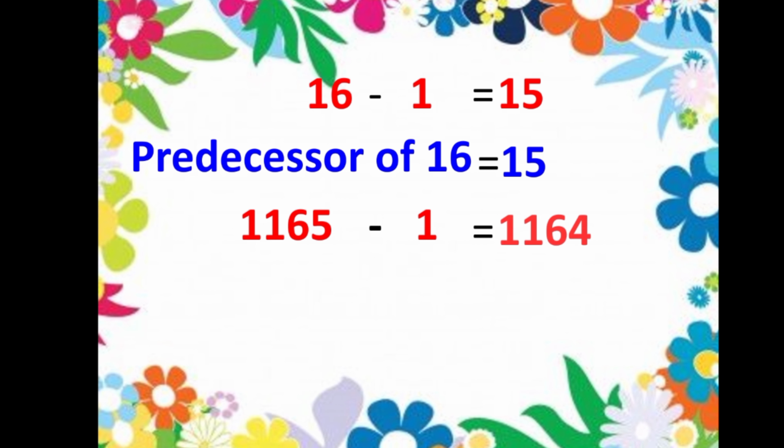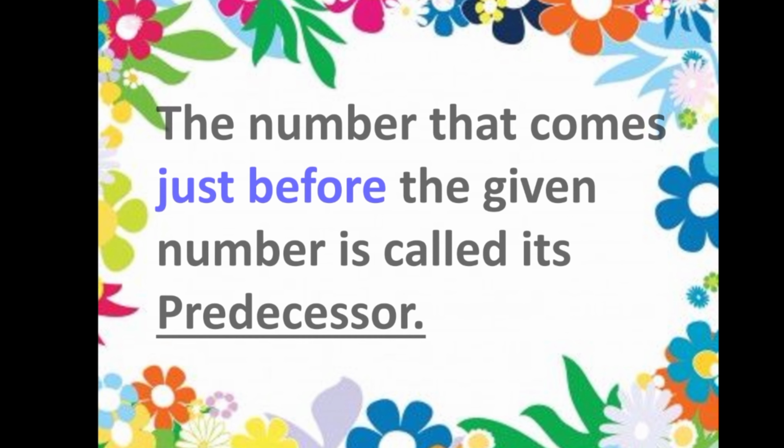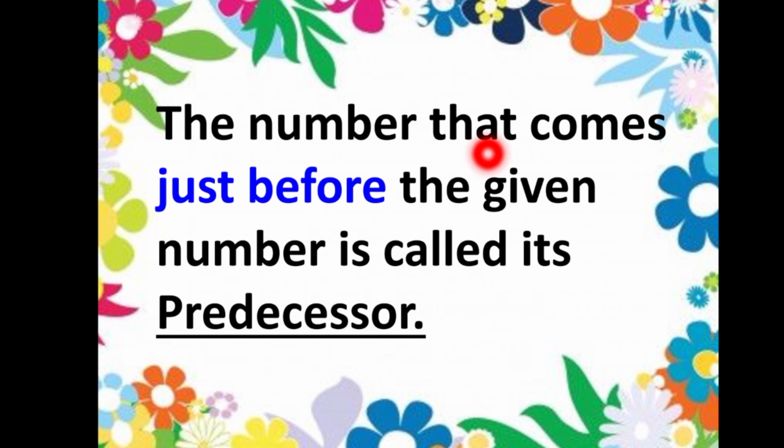That is 1164. So the predecessor of 1165 is 1164. Is it clear, children? So what is the meaning of predecessor? The number that comes just before the given number. So the number that comes just before the given number is called its predecessor.